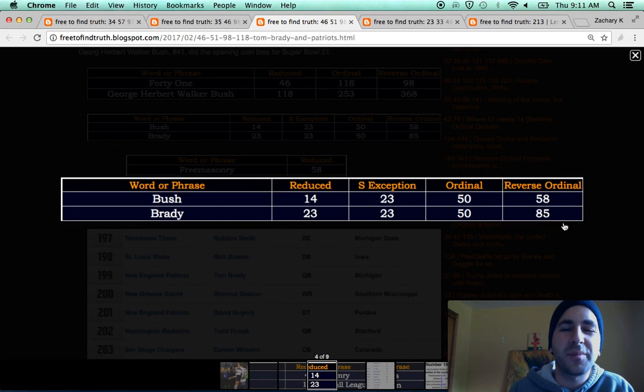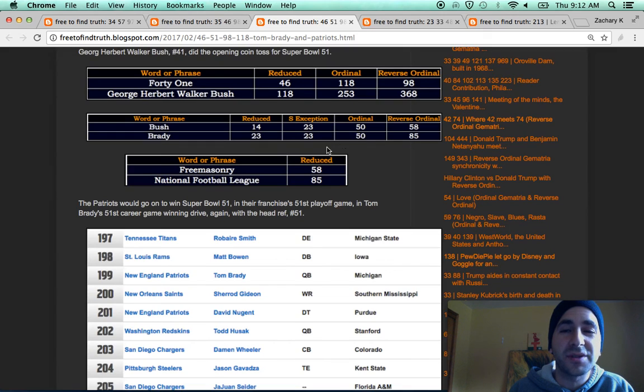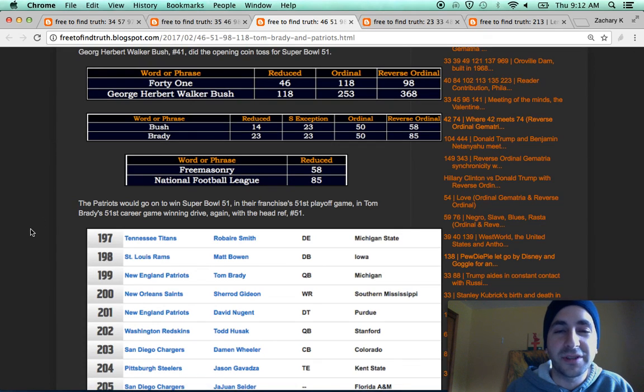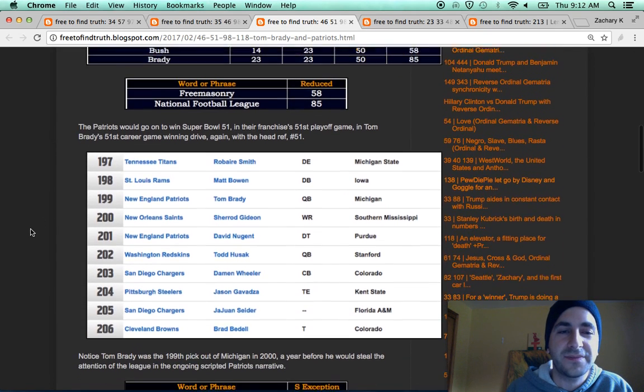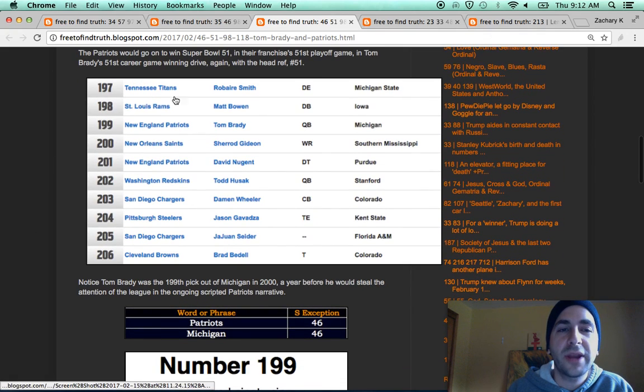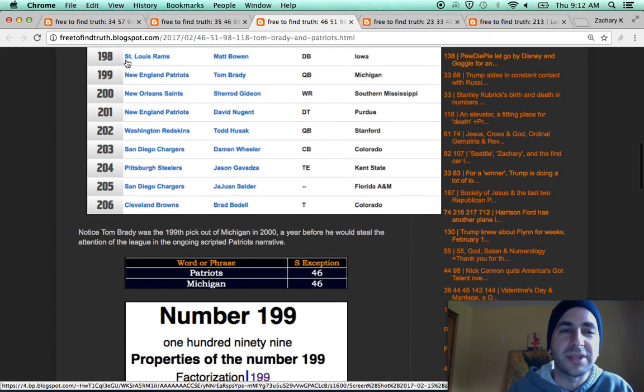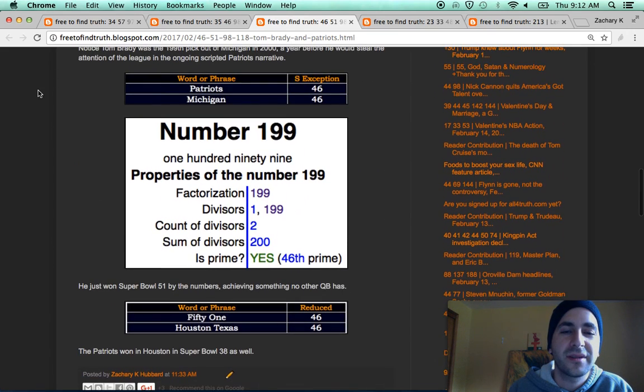It's interesting that Brady is 85 in Reverse Ordinal. National Football League equals 85. Home of the NFL is Chicago, who hasn't won the Super Bowl since the 85 season. Again, Tom Brady was the 199th overall pick of the 2000 draft out of Michigan. Patriots in Michigan, gematria 46. 199, the 46th prime. He was the 199th pick.